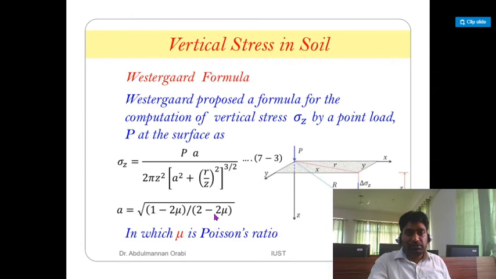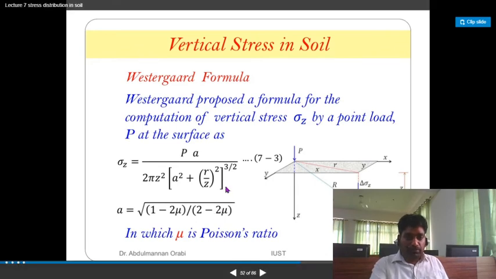So this is the difference. One very good question also arises: what are the assumptions in Boussinesq theory? What are the assumptions in Westergaard theory? What are the differences between Boussinesq and Westergaard theories? You all have to learn how to derive these formulas, and also you should remember these formulas to solve the numerical problems.